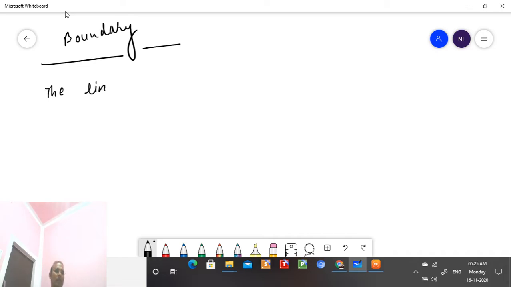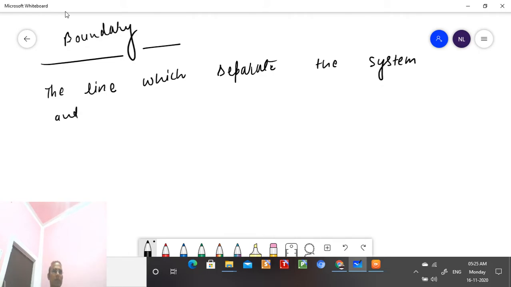It can be an imaginary or real line, the line which separates or distinguishes the system and surrounding. The line which separates the system and surrounding is known as boundary.